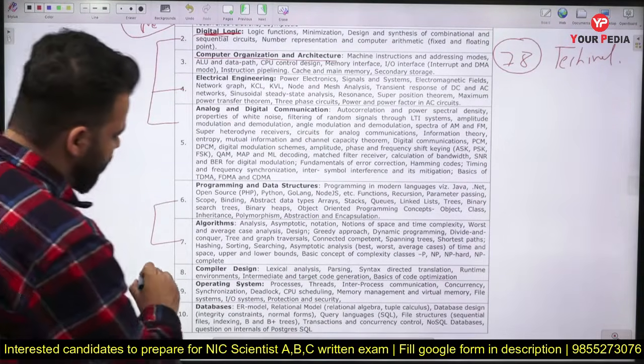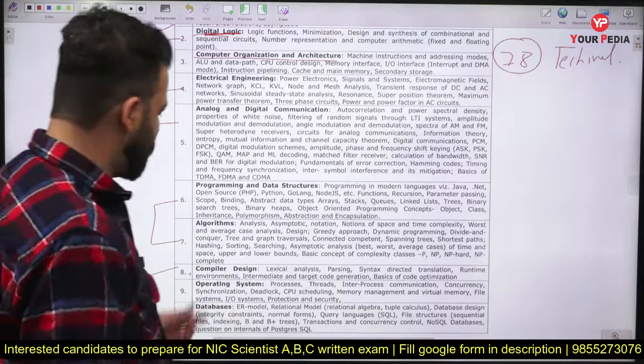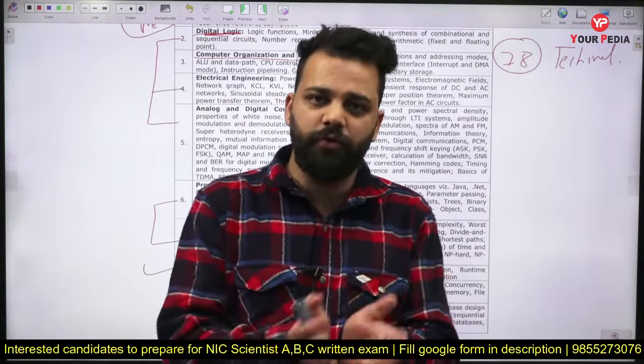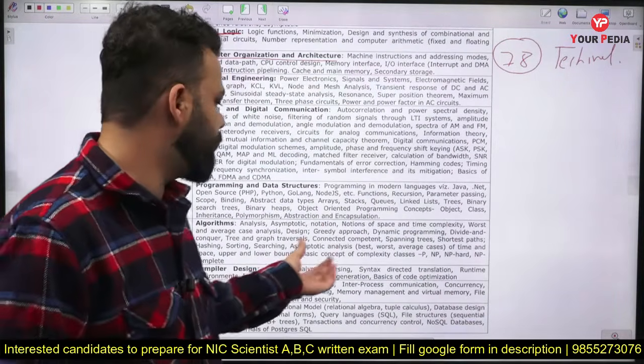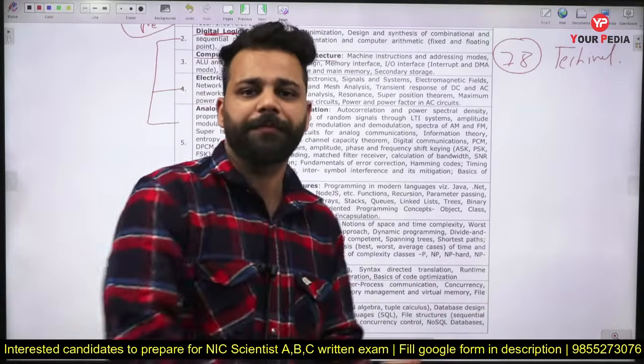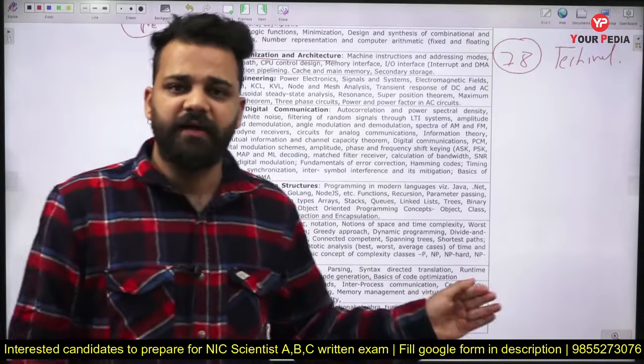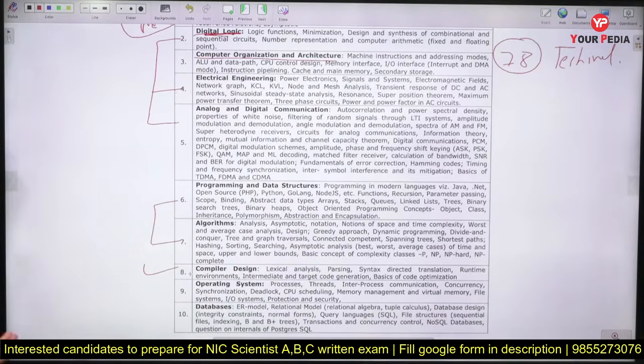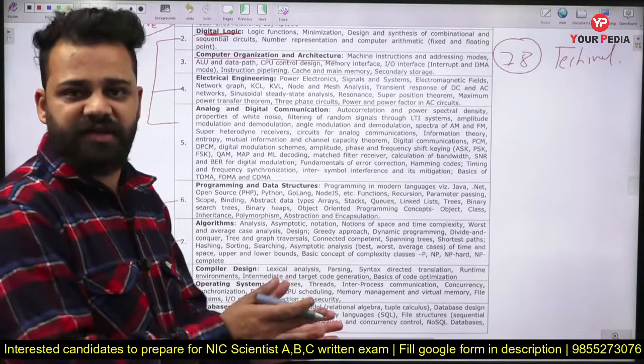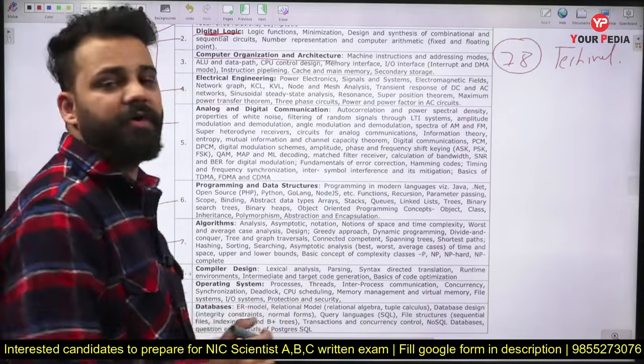After that, compiler design. Now in this, they have only mentioned compiler design, but if you look at the previous year question paper, which we will be solving in coming days in order to understand how the paper will be, you will find some questions that are from languages and from the DFA or NFA machines.